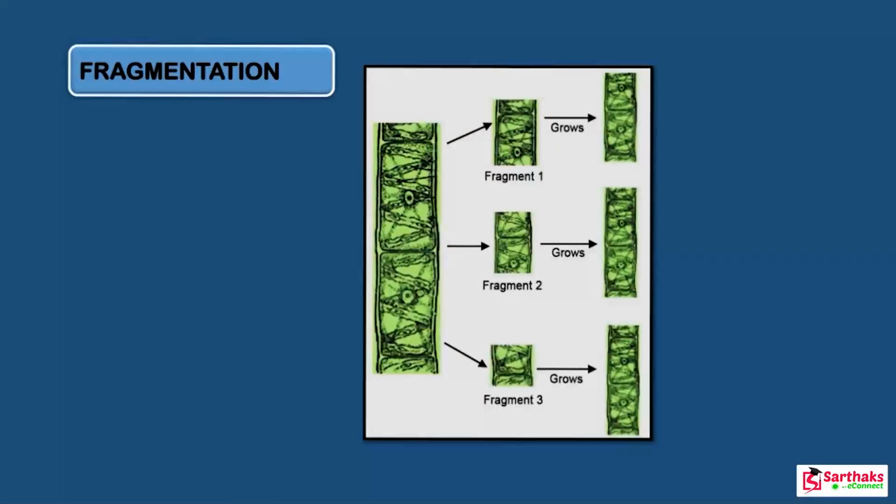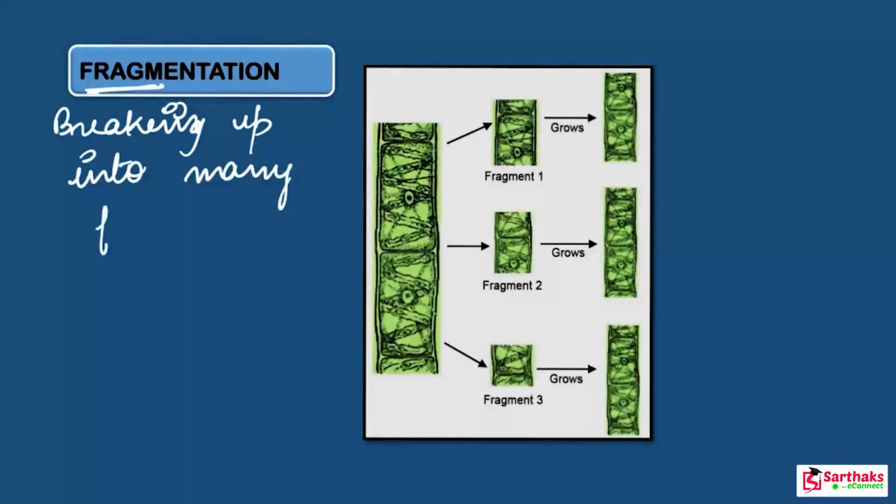Next type of asexual reproduction is fragmentation. As the name indicates, fragmentation means breaking of the body, breaking up into many fragments. So what breaks here? The body of the organism breaks. A very common example is the Spirogyra.